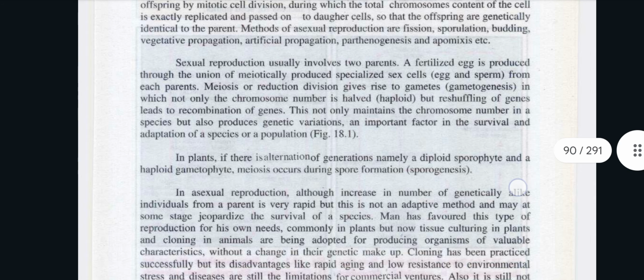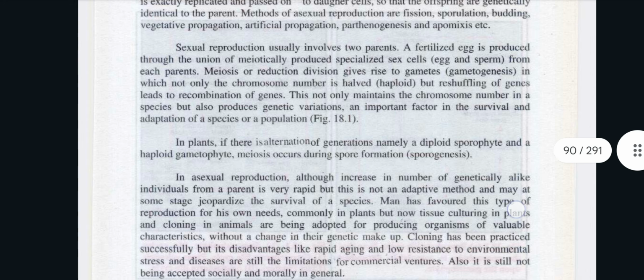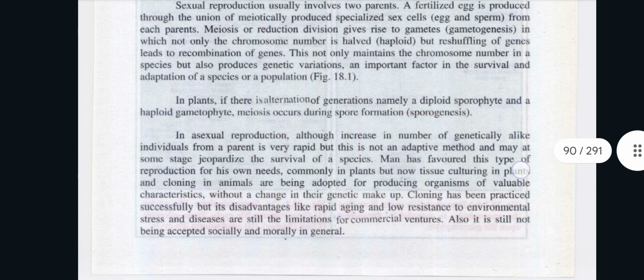Sexual reproduction usually involves two parents. A fertilized egg is produced through the union of mitotically produced specialized sex cells, egg and sperm, from each of the parents. Meiosis, or reduction division, gives rise to gametes, gametogenesis, in which not only the chromosome number is halved, haploid, but reshuffling of genes leads to recombination of genes.